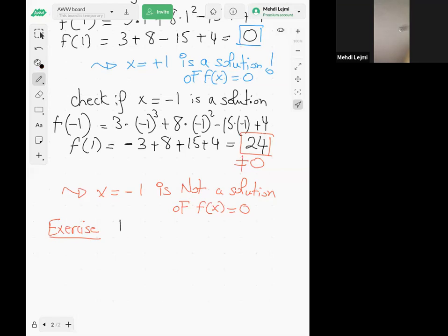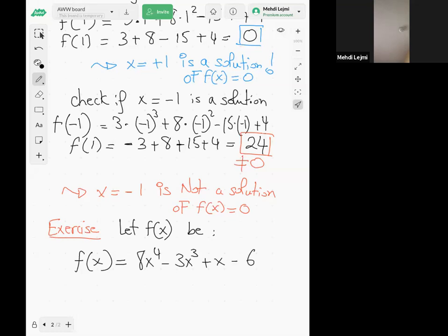So let f of x be, so let's say f of x equal to 8x fourth minus 3x cubed plus x minus 6.